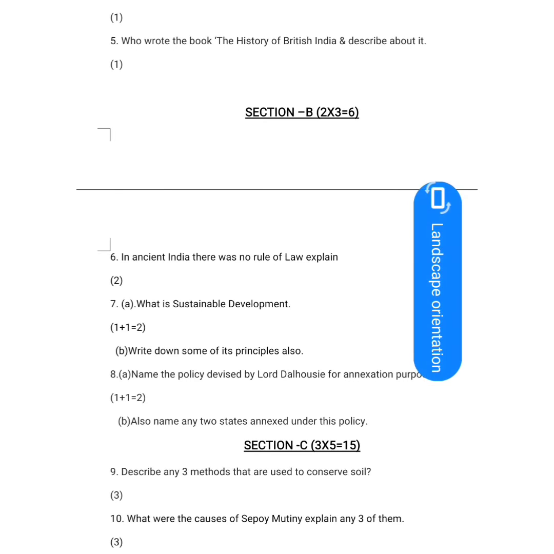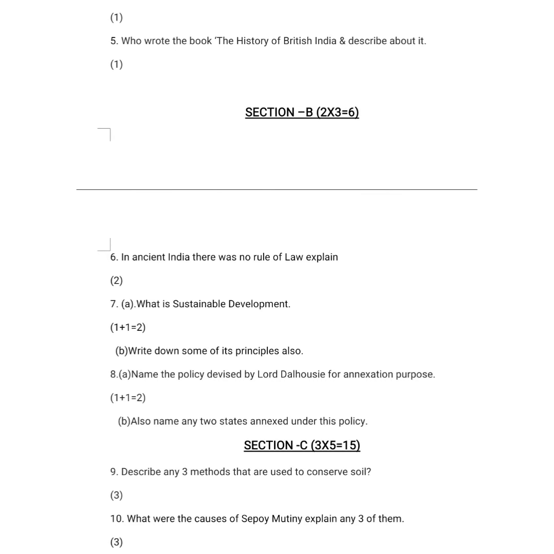Now the next question, question number 8, was again divided into 2 parts. Number 1 was, name the policy devised by Lord Dalhousie for annexation purpose. The policy was the doctrine of lapse, and you have to explain a bit about this policy.